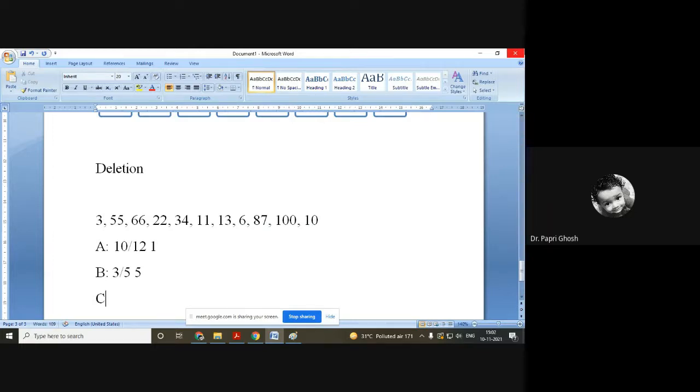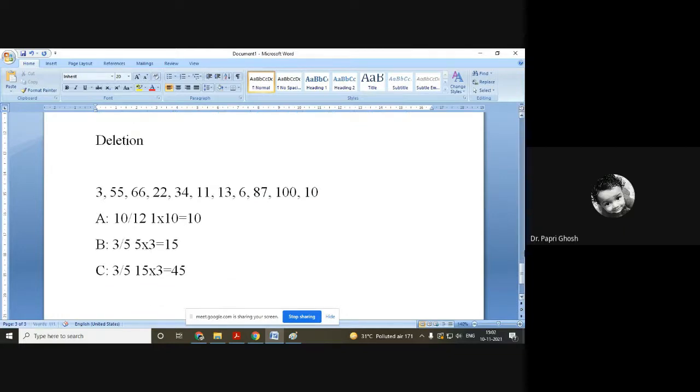And then group C is 3 out of 5, 15 marks each. This is the pattern. So 1 into 10 is 10, 5 into 3 is 15, and 15 into 3 is 45. So altogether 70 marks.